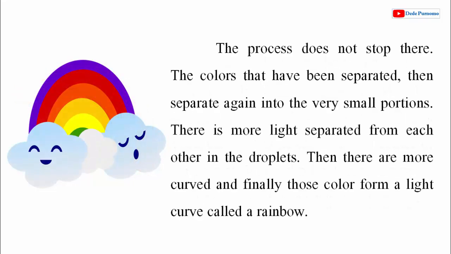The process does not stop there. The colors that have been separated then separate again into very small portions. There is more light separated from each other in the droplets. Then they are more curved, and finally those colors from light curve called rainbow.